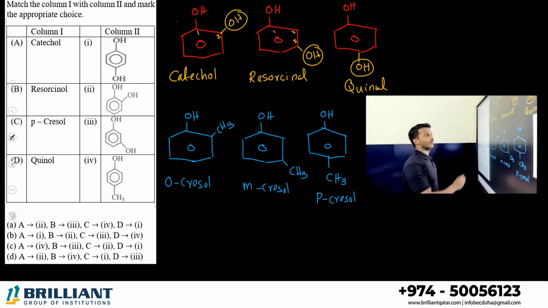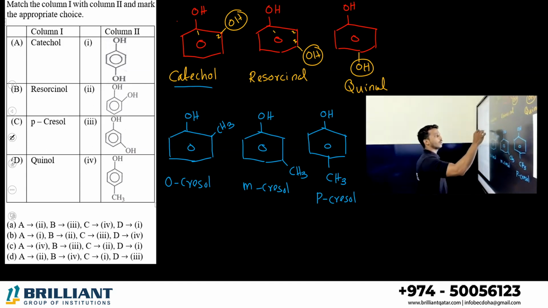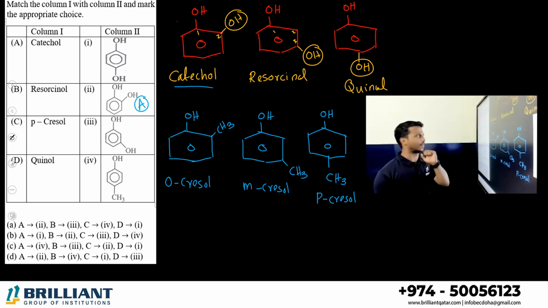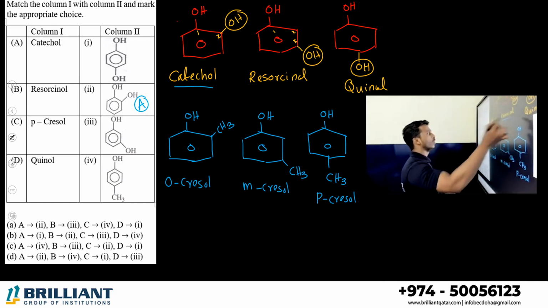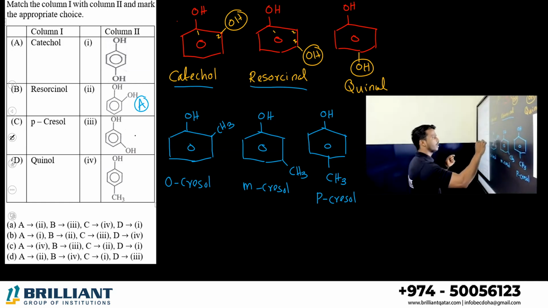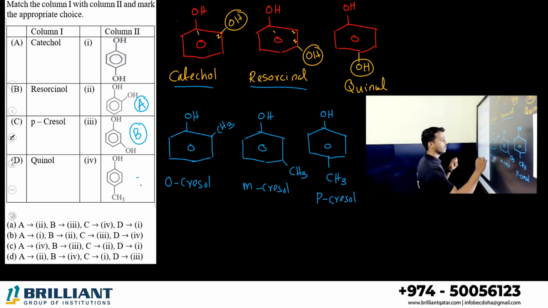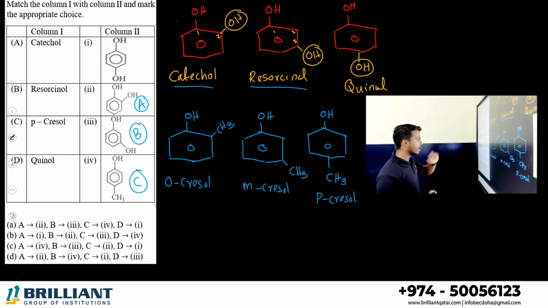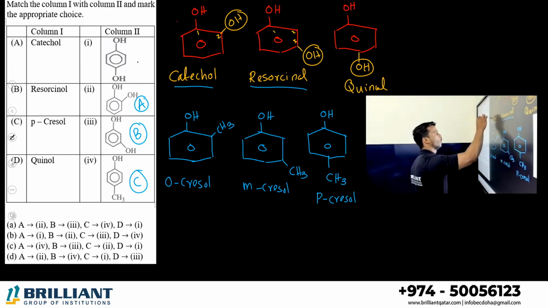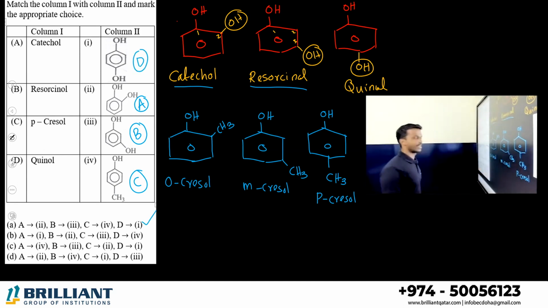Where is catechol? This is catechol, so A matches with 2. Then resorcinol means OH and OH are meta, so this is B with 1. Paracresol, cresol means OH and CH3 are para, so this is C. Quinol is OH opposite OH. So the answer is A with the second, B with the third, C with the fourth, and option A is the correct answer. We have to know the common names very well, as given in the NCERT textbook.